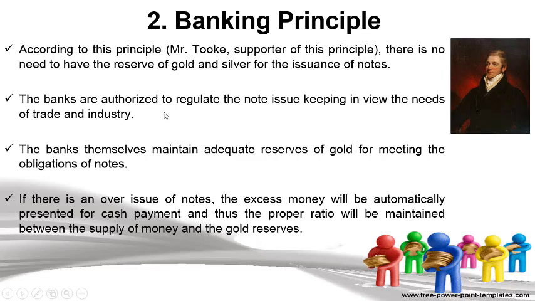Banks are authorized to regulate the note issue, keeping in view the needs of trade and industry. It means every bank should calculate their in and out, what they are going to receive and what they are going to pay. According to their need, they regulate the note issue.